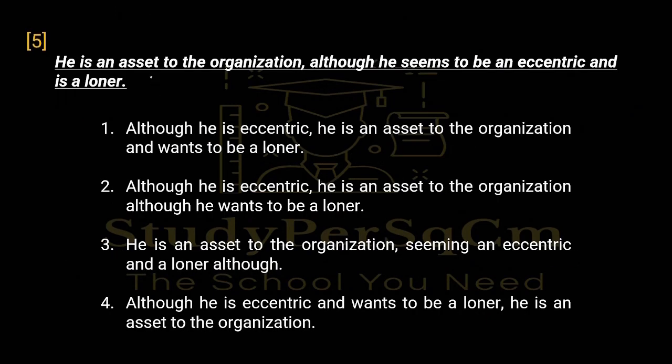Fifth question पे आते हैं. He is an asset to the organization, although he seems to be an eccentric and is a loner. So यहाँ पे जो लिखा है वो है that an eccentric. अब यहाँ पे या तो ये होगा that an eccentric person or simply that although he seems to be eccentric. So these are the two options which can be correcting this sentence. And is a loner. And the other error is that we are using although after the positive form.